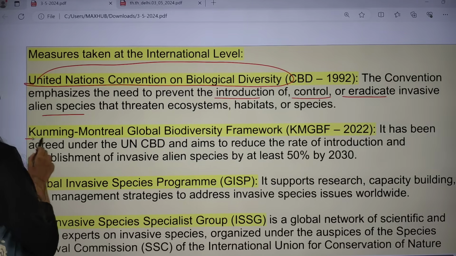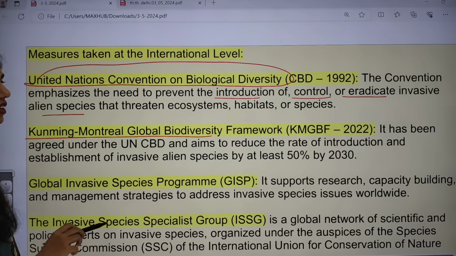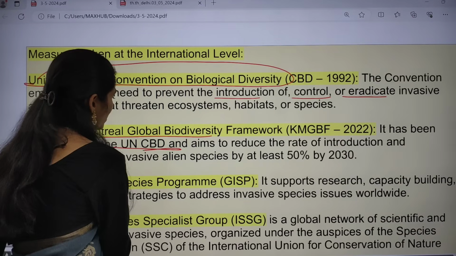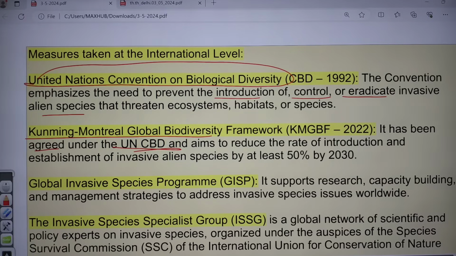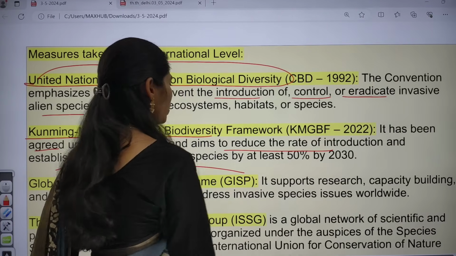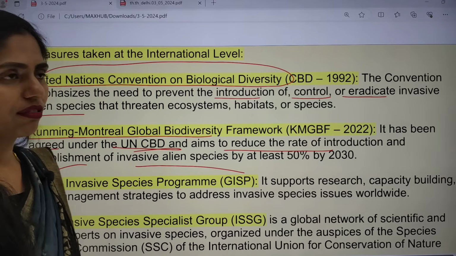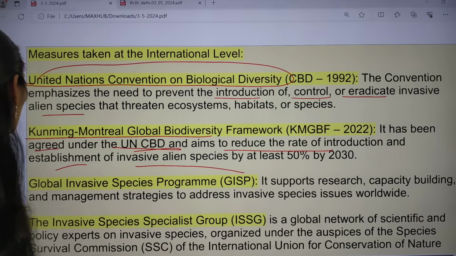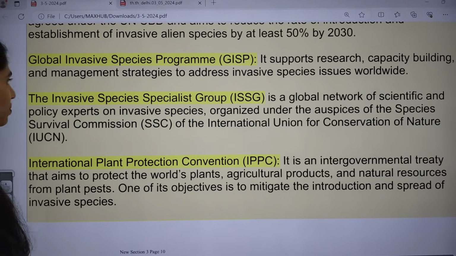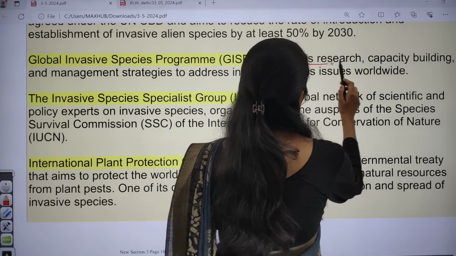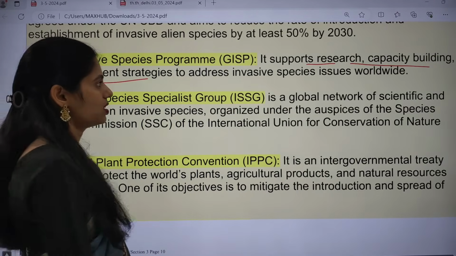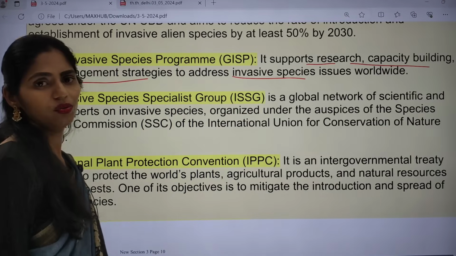And next one is the Kunming-Montreal Global Biodiversity Framework, which has been agreed under the UNCBD, and it aims to reduce the rate of introduction and establishment of invasive alien species by at least 50% by 2030. We also have the Global Invasive Species Program, which supports research, capacity building and management strategies. In that way, it addresses invasive species issues worldwide.